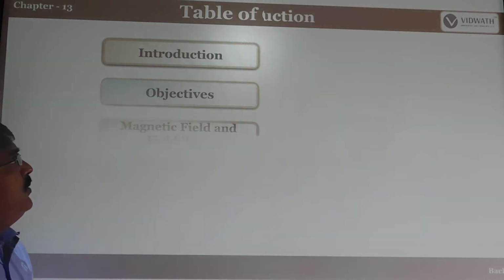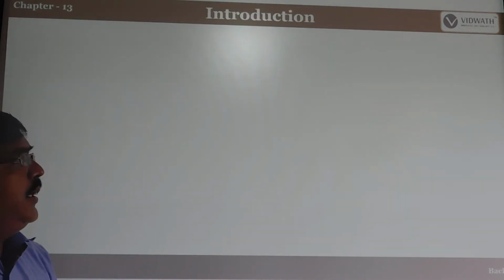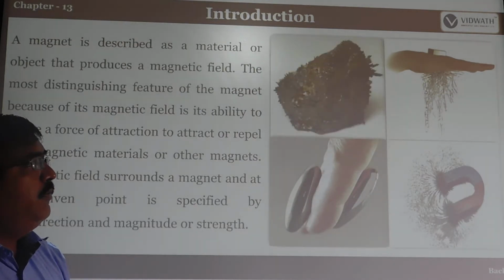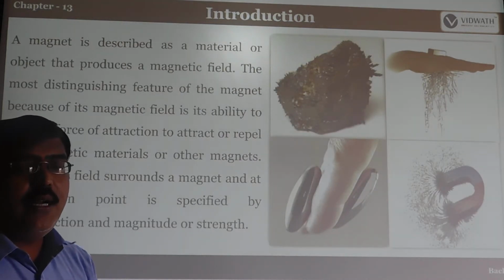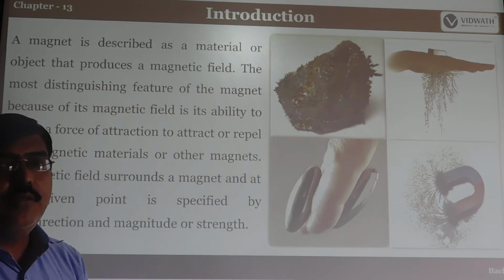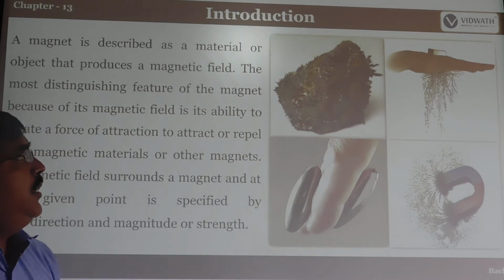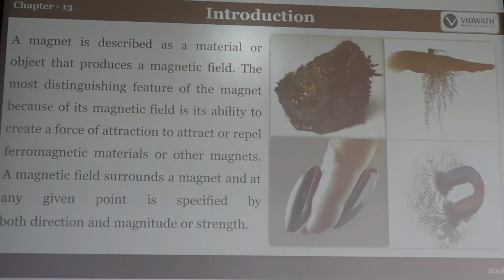Before we go to the magnetic effect of electric current, what is the meaning of magnet? You know that Earth is also like a magnet, because of the gravitational force. Here, magnet means the materials or objects which produce a magnetic field. The most distinguished feature of the magnet, because of the magnetic field, is the ability to create a force to attract or repel ferromagnetic materials or other magnets.